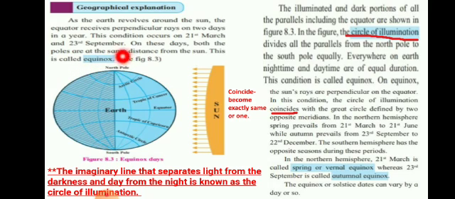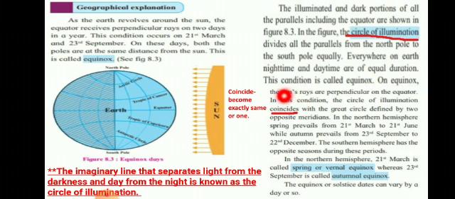So, this imaginary circle of illumination coincides exactly with the great meridian, the great circle. It becomes one on 21st March, underline, and 23rd September, when the sun rays are perpendicular at the equator during the revolution. Everywhere on the earth, night time and daytime are of equal duration. This condition is called equinox.